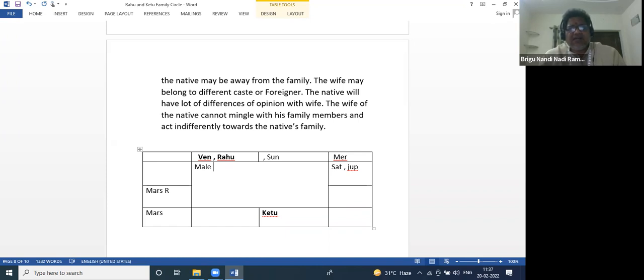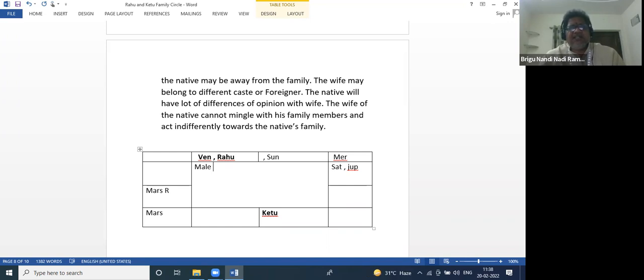But if it is not any other religion, Venus is outside, same religion, same caste, then the wife will leave the husband, or the wife will be in a foreign country and the husband will be in his own country. So that's why we have to check this. If the wife is of the same caste, there will be disturbances. If the wife is out of Rahu Ketu and of the same caste, there will be disturbances. But if the wife is of another caste, then there will be no problem. Because the wife is a foreigner or of another religion, there will be no problem.